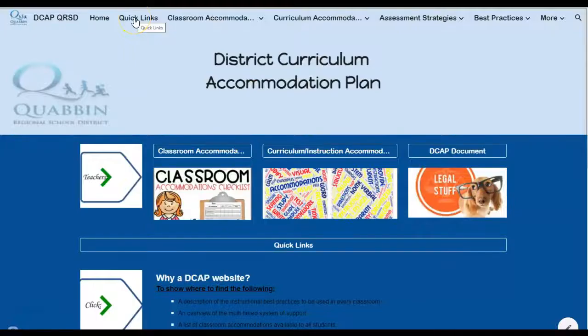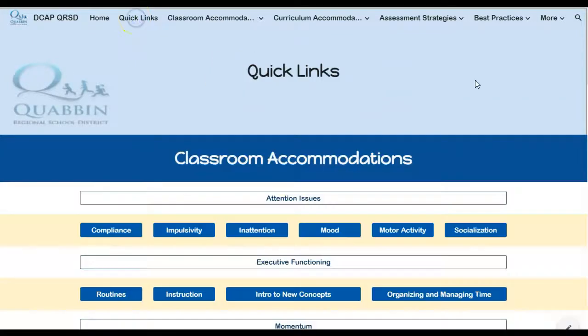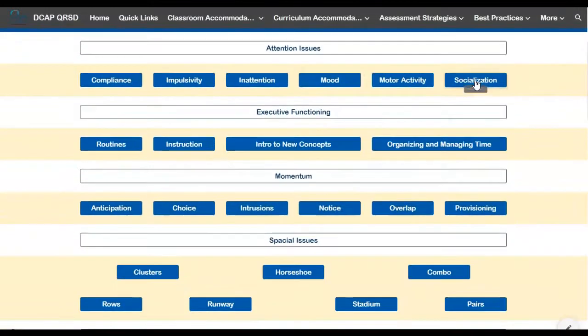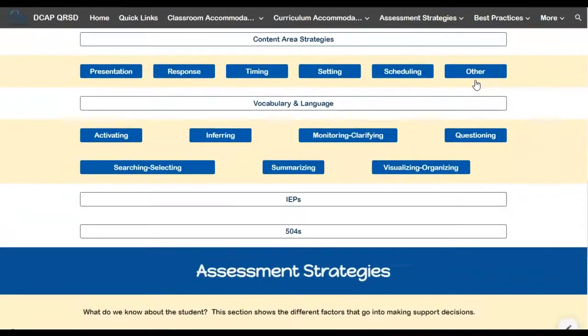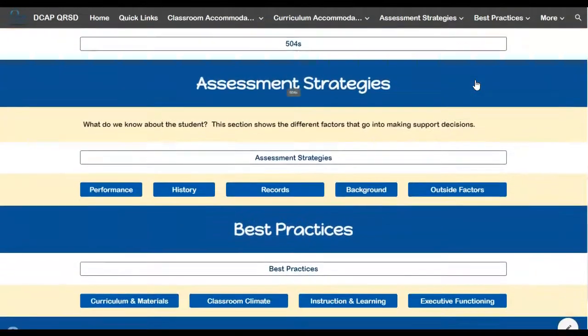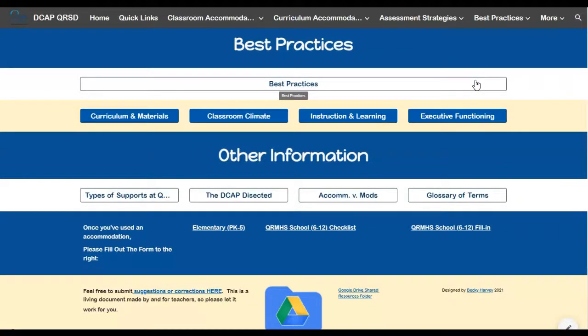The first thing I'd like to show you is the quick links. This is a matrix of all of the different accommodations and answers to questions that you might ask laid out all in one place. This is for people who pretty much know what it is they're looking for. This is the easiest way to click directly into something.